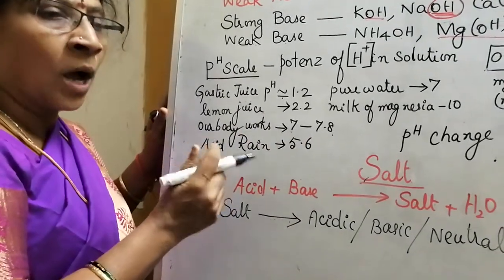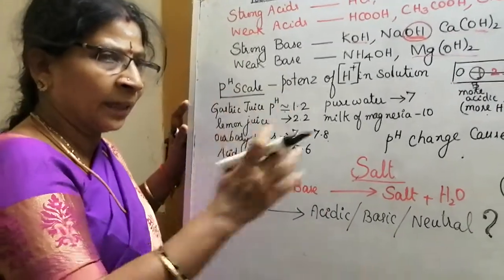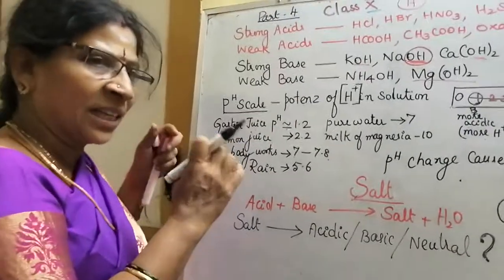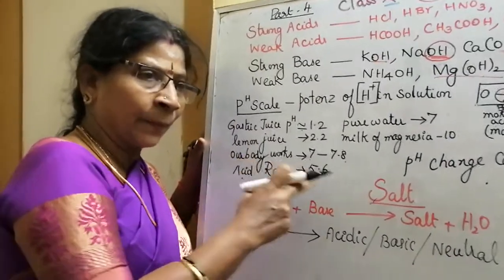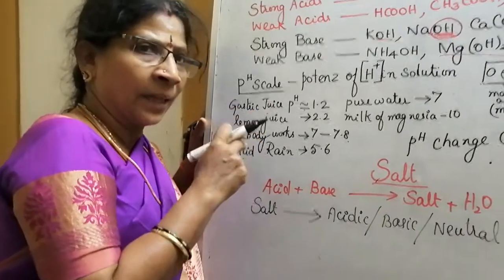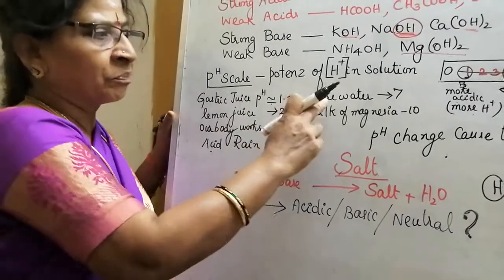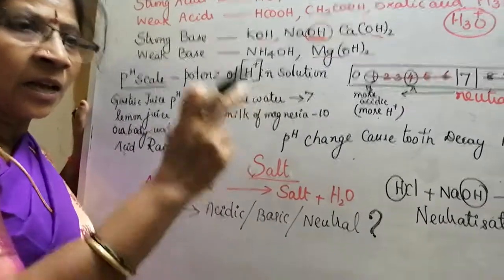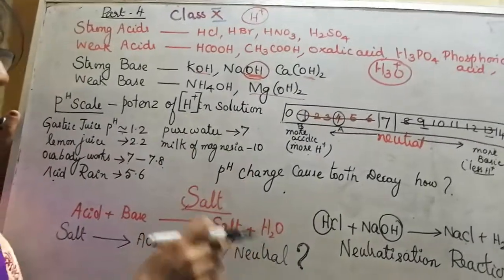Acid rain: after heavy rain, if you come in the rain, sometimes you will have itching in your skin, because rain which has a pH of 5.6 is called acid rain. So if you come in acid rain, then we will have itching in our skin. That's why people used to say we should not go in the first rain, when the first droplets are coming.